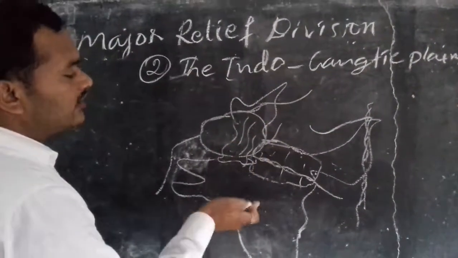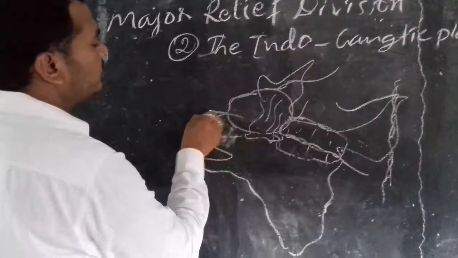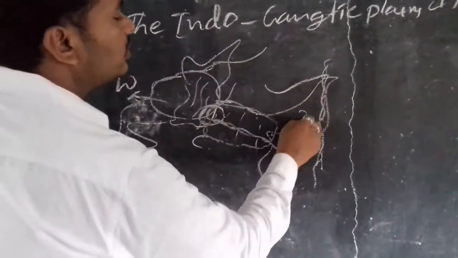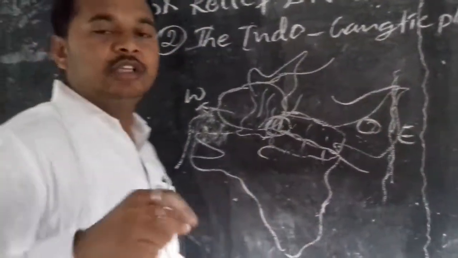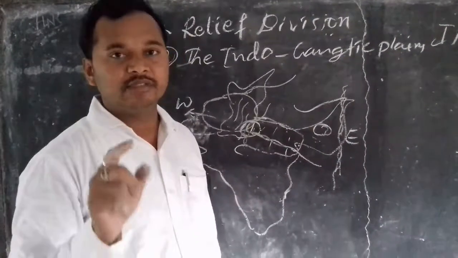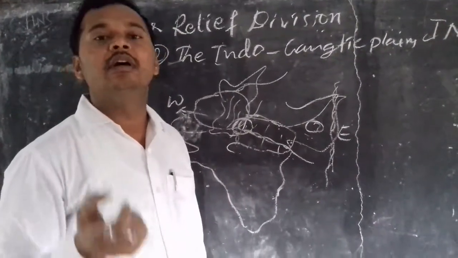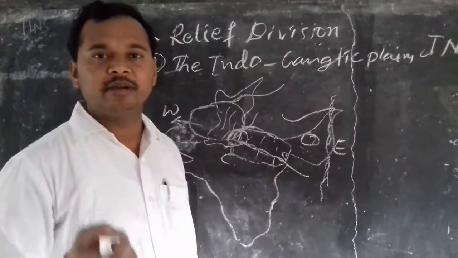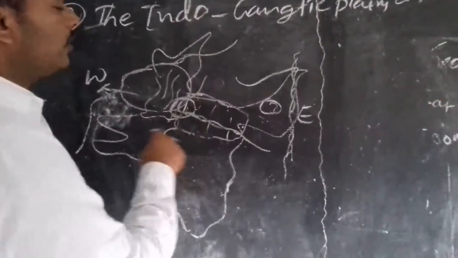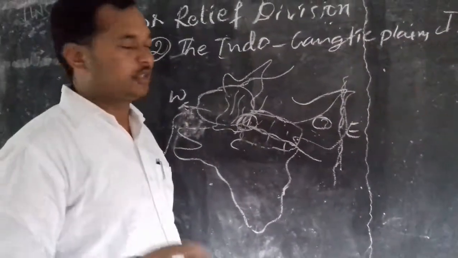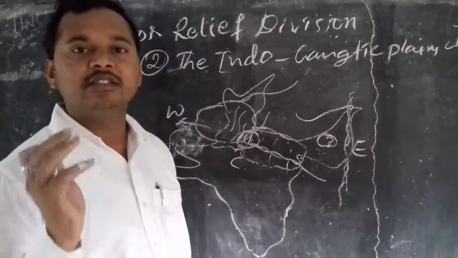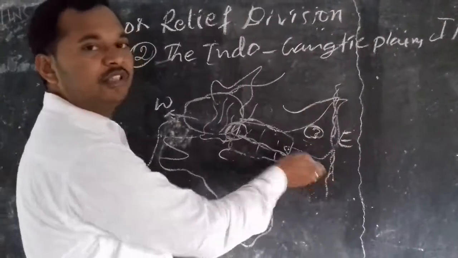Indo-Gangetic plains are divided into three parts. The first is west, the second is central, the third is eastern. The first is western. The western plain is formed by the tributaries of the Indus river like Ravi, Jhelum, Chenab, Satluj, Beas. Next, the central plains are there. The central plains are formed by the Ganga river and its tributaries. The next third, the eastern plains, are especially formed by the river courses of the Brahmaputra river.